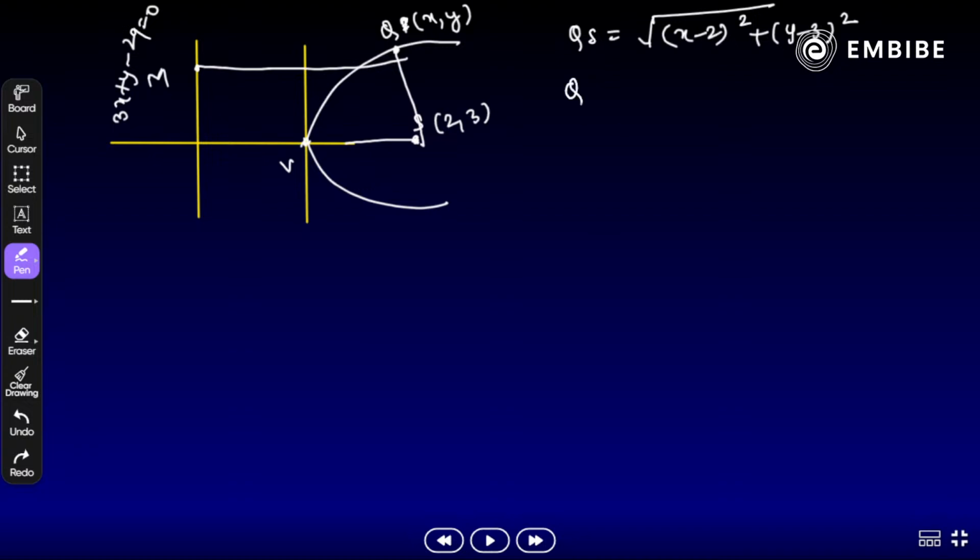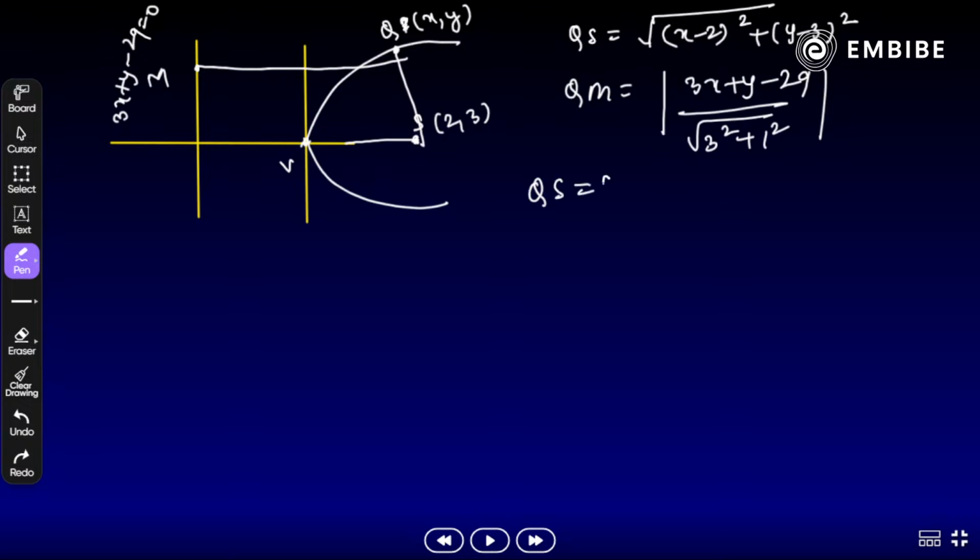And the distance QM, the perpendicular distance formula: 3x plus y minus 29 divided by root over 3 square plus 1 square. Now we know that for a variable point the ratio is always constant.